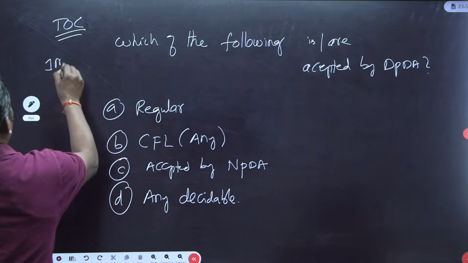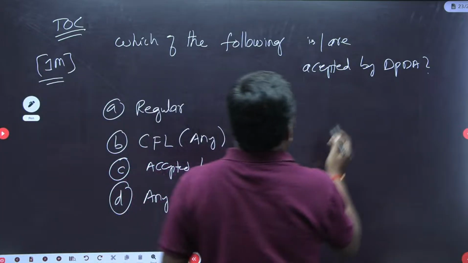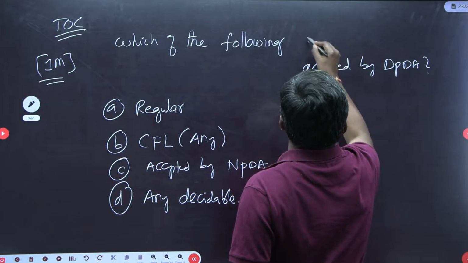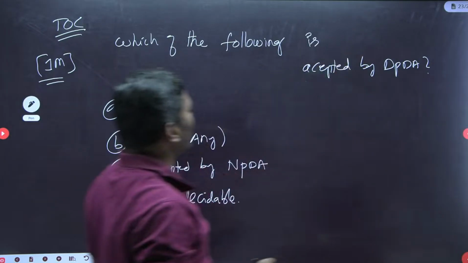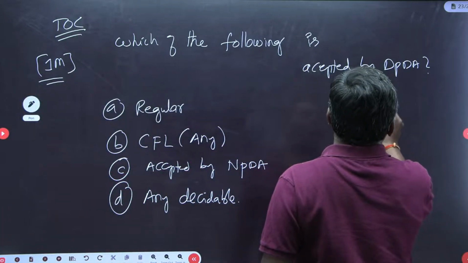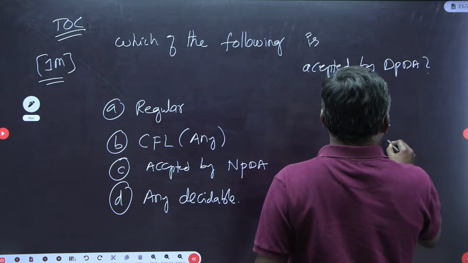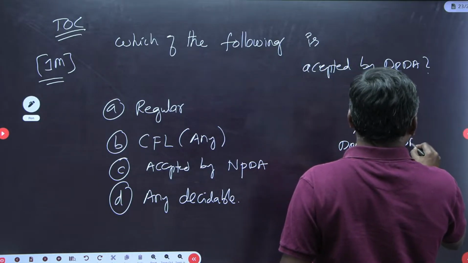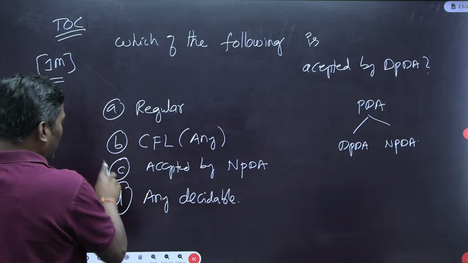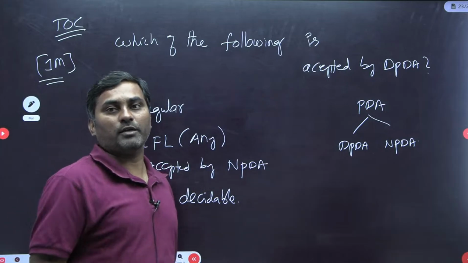One more question asked from TOC. I think this is accepted by DPDA only. A PDA machine has two kinds: one is DPDA, the other is NPDA. DPDA will definitely not accept this one, because NPDA is more powerful than DPDA.